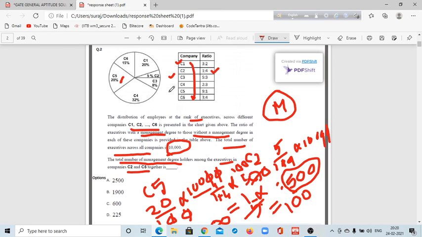Look, in company 5, the management degree holders ratio is very high, like 9 is to 1. It means that in this company, the number of management degree holder executives is very high, and executives without management degrees are very few. That is in ratio, you can see it is just 9 is to 1. It means,